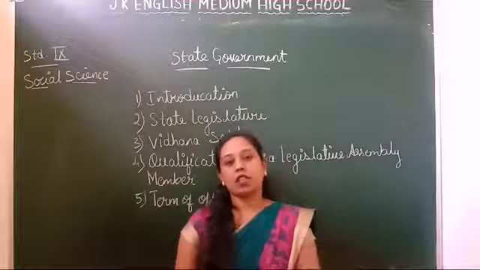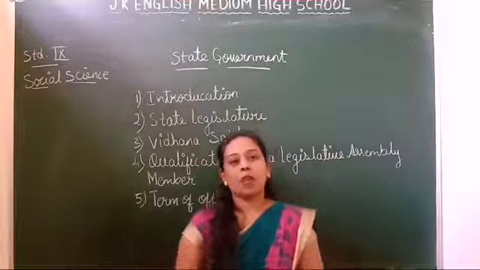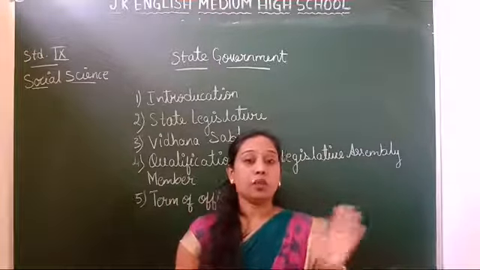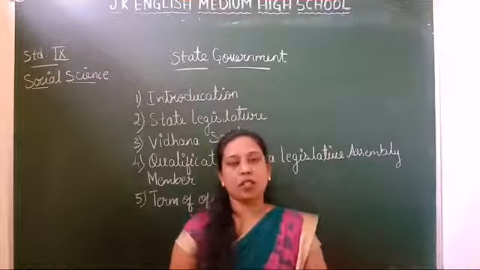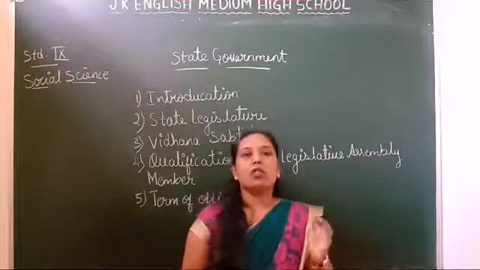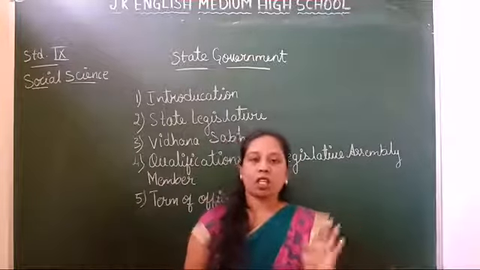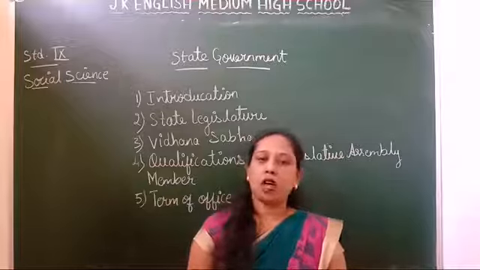He should have completed 25 years of age. He should not hold any office of profit under the government. If he is a government servant, he has to resign from his job. He should not have been punished by any court, he shouldn't be a criminal, and should not be of unsound mind.